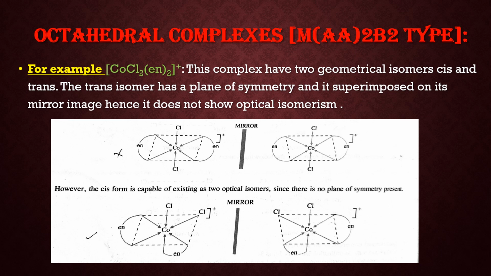So they form superimposable mirror images, hence they do not show optical isomerism. In the second, the cis form, where two chloride ions are adjacent to each other, they form non-superimposable mirror images, hence they show optical isomerism, and one is the dextrorotatory isomer and the other is the levorotatory isomer.